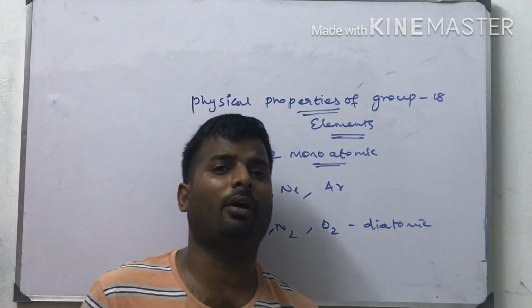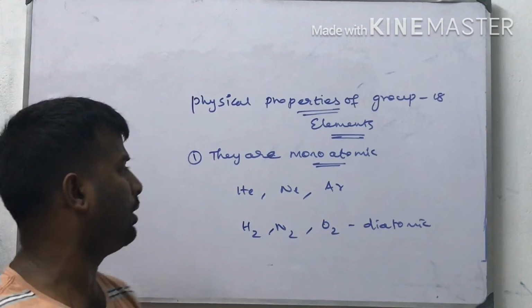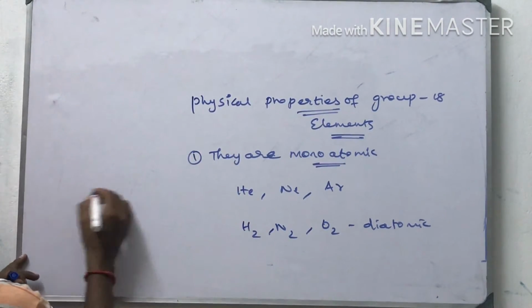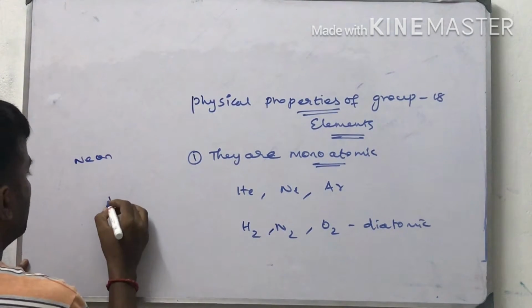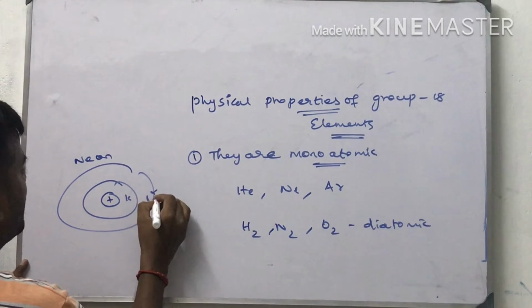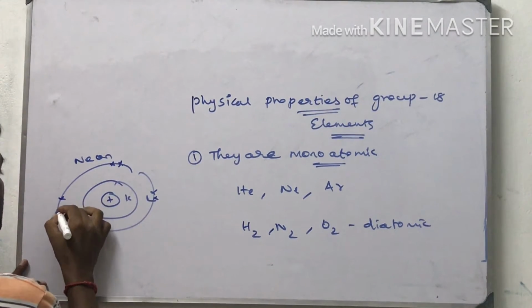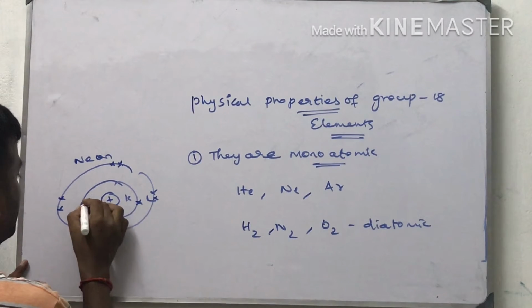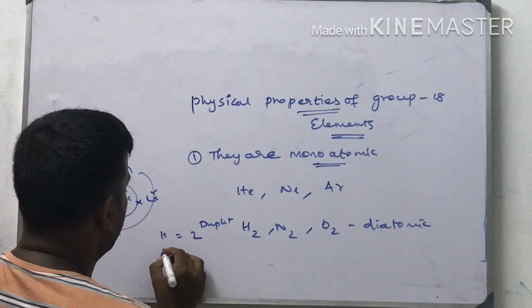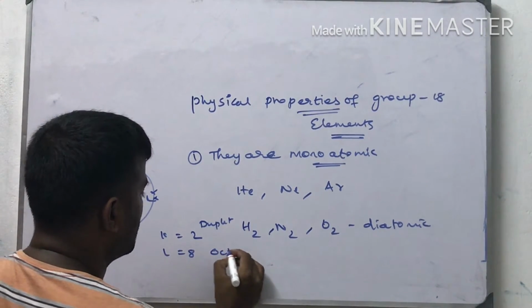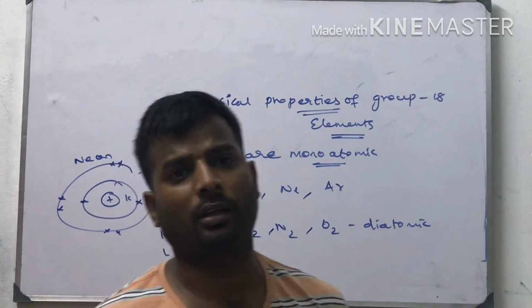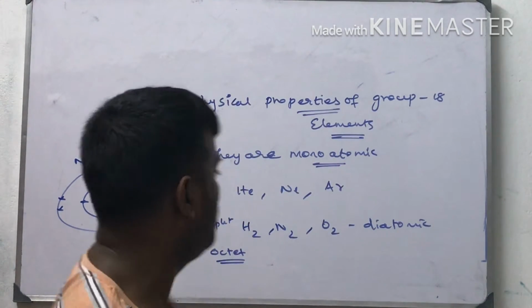Why? Because they will not form any covalent or ionic bond between them, because the outermost shell is filled with 8 electrons. For example, neon. In the case of neon, the K shell contains 2 electrons, a doublet, which is stable. The L shell contains 8 electrons, an octet, which is also stable. According to the octet rule, if the outermost shell is filled with 8 electrons, the element is stable.